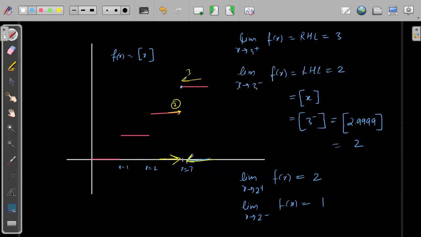Only right side, only left side. That's it. What is happening at 3? We do not care. This is the least of our worries, because right now we are only talking about the neighborhood. Okay, so I hope everybody understood this part.